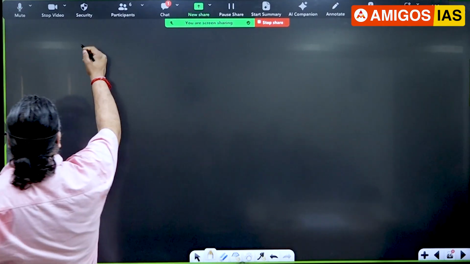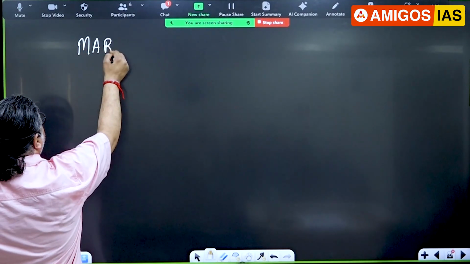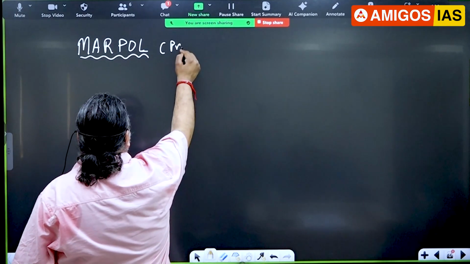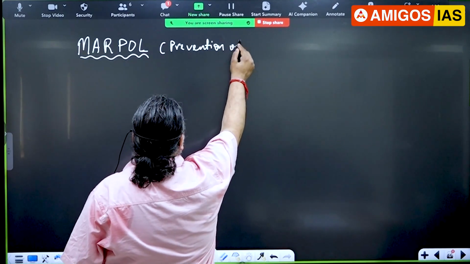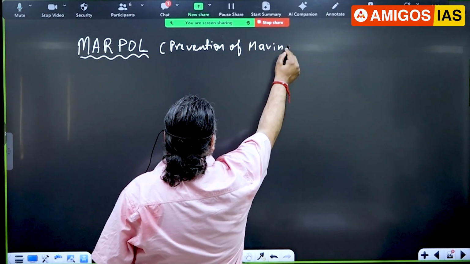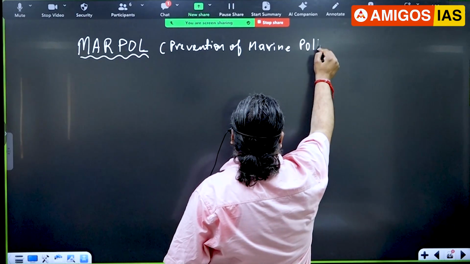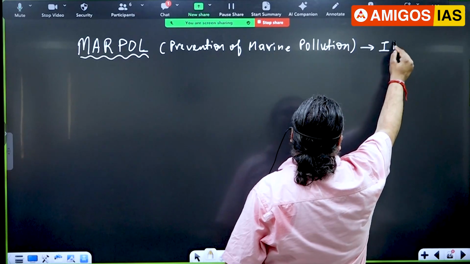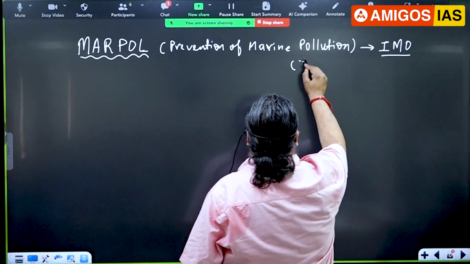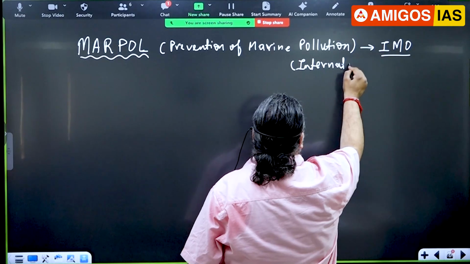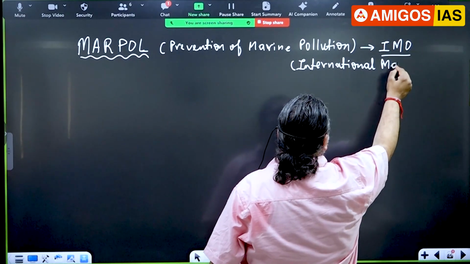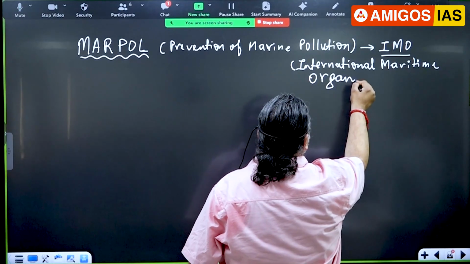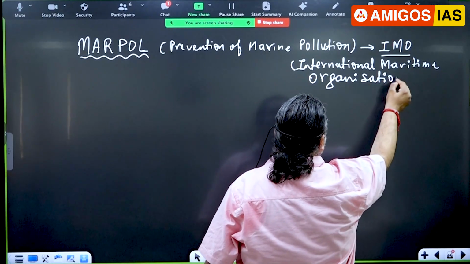In order to look into marine pollution, there's a convention called MARPOL that looks into prevention of marine pollution, and this is by a very important organization called IMO, International Maritime Organization. India is a member country of this organization, IMO.